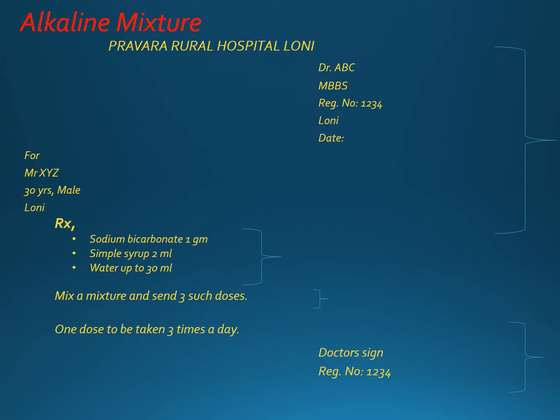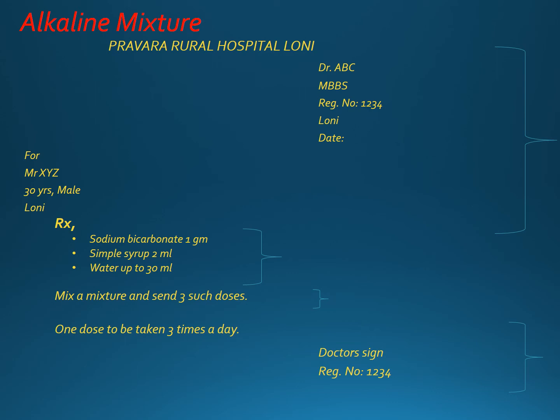The last part of the prescription was the transcription, which will contain the instruction to the patient along with the doctor's signature and registration number. So one dose to be taken 3 times a day was the instruction given to the patient by the prescriber, and lastly the doctor's signature along with the registration number.